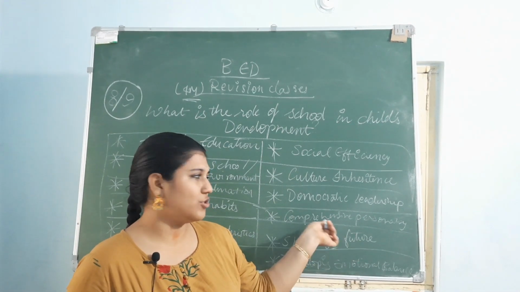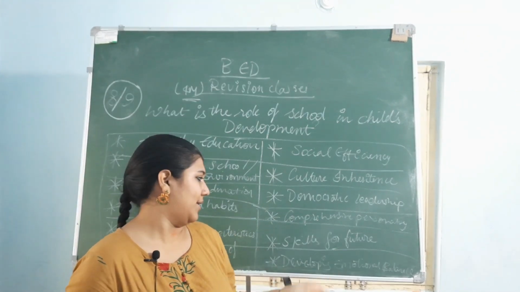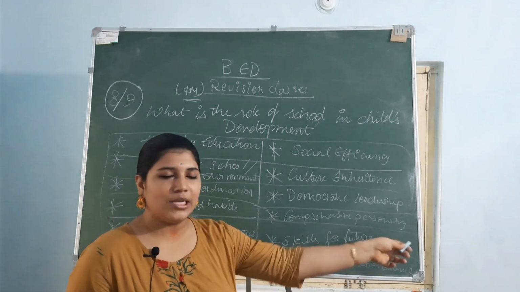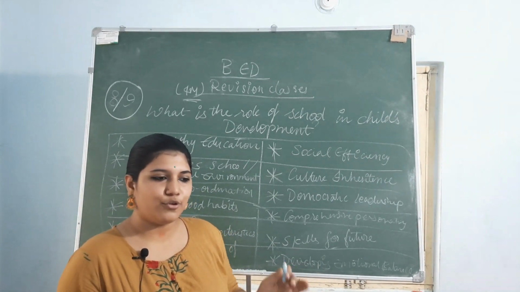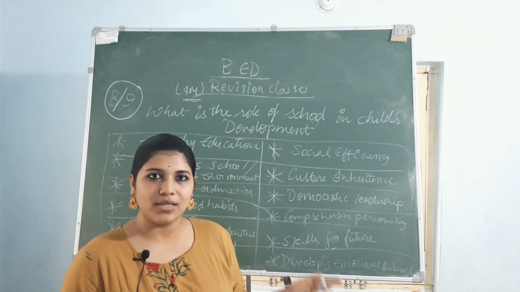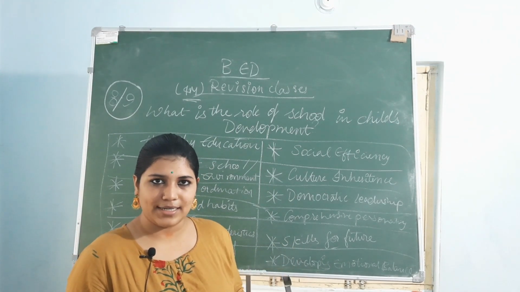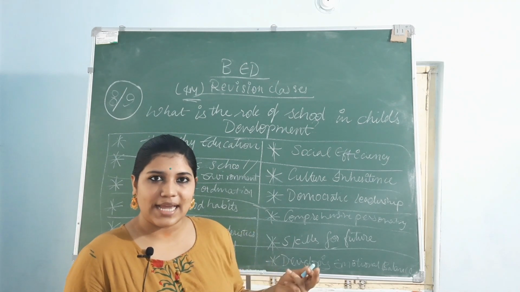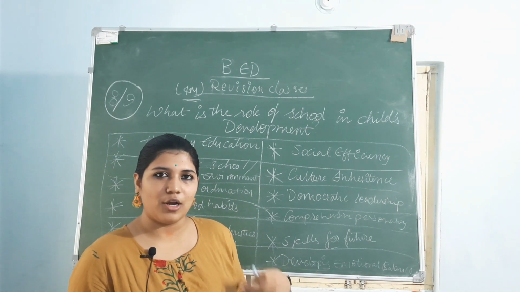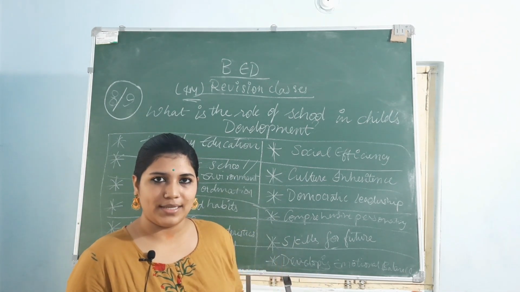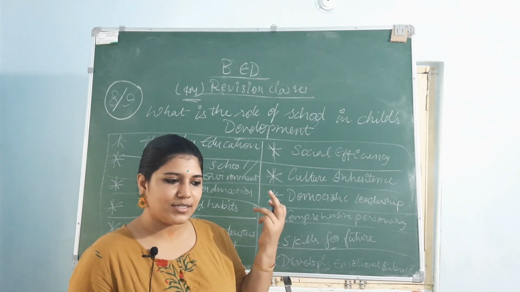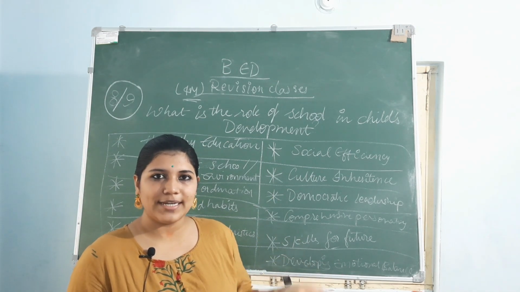Those are the skills for the future, and that will build up your personality and develop emotional balance. How you have to balance your emotions. Emotions are like anger, happiness, sadness, and excitement. All these feelings are called emotions. How to balance that? Whenever your friend is teasing you, you need not get angry.